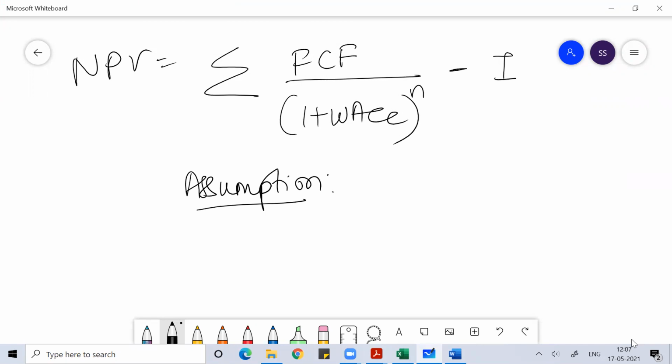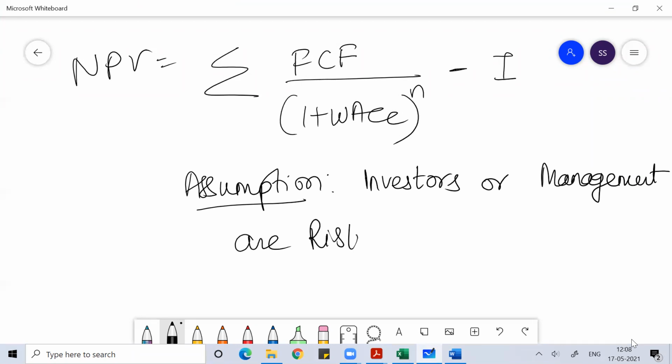So we say that investors, or the management of any company, are risk averse.